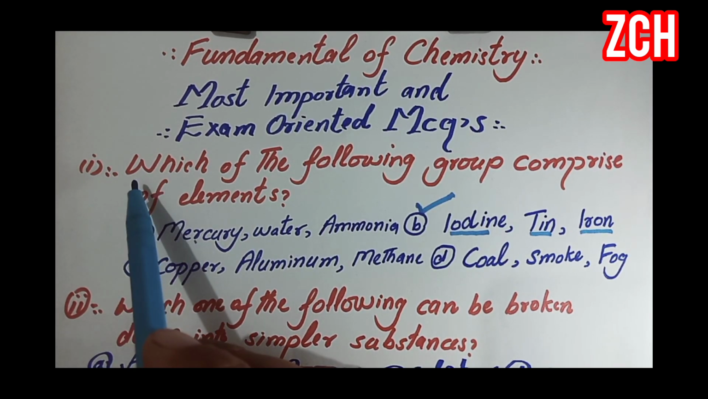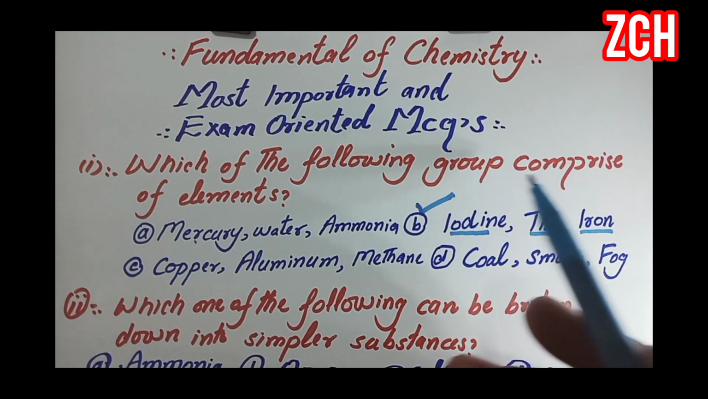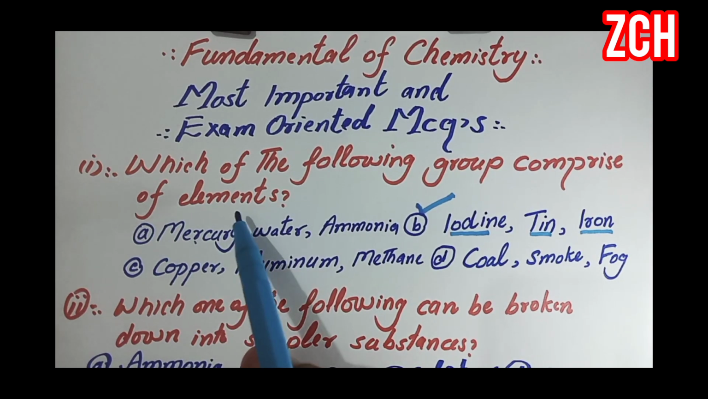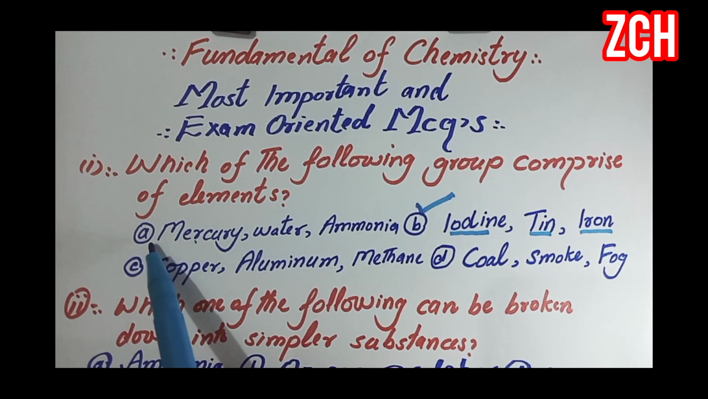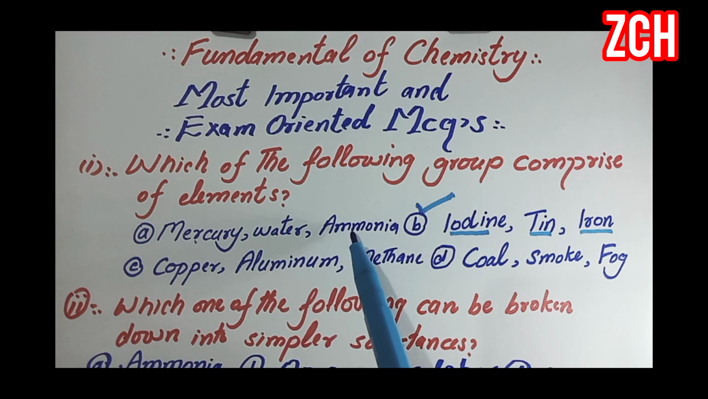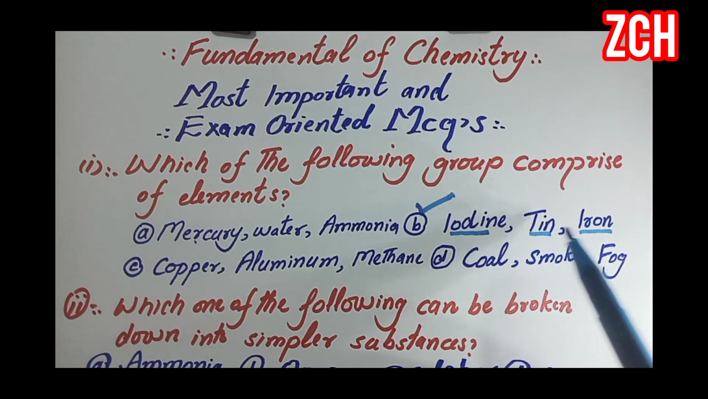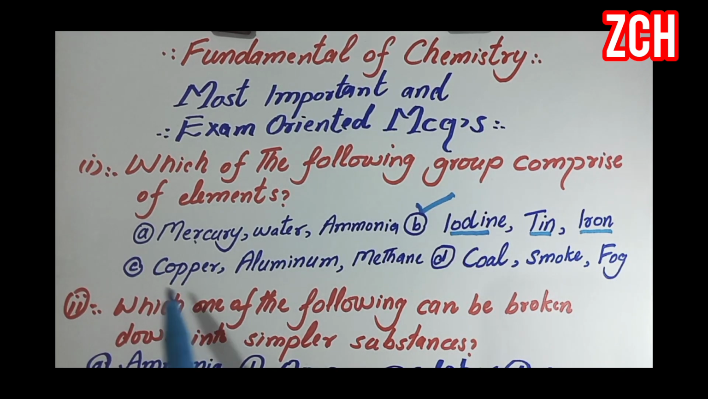The first question: which of the following groups comprises elements? Option A, mercury, water, ammonia. Option B, iodine, tin and iron. Option C, copper, aluminium, methane. Option D, coal, smoke and fog.